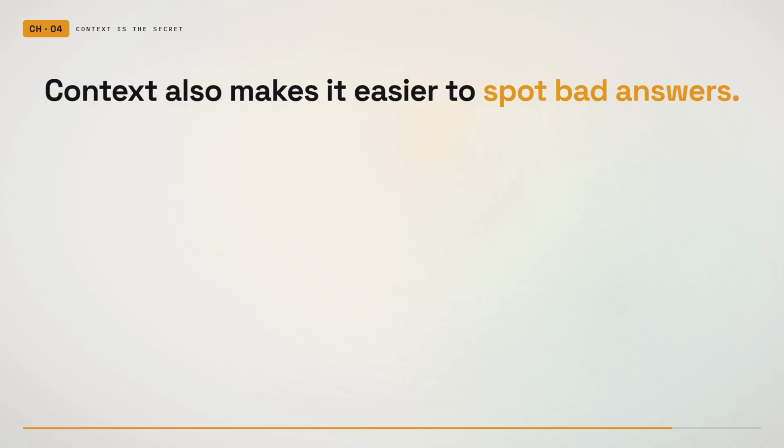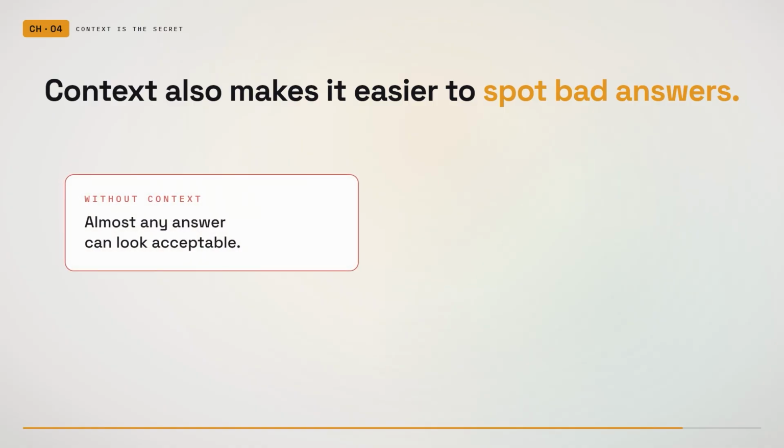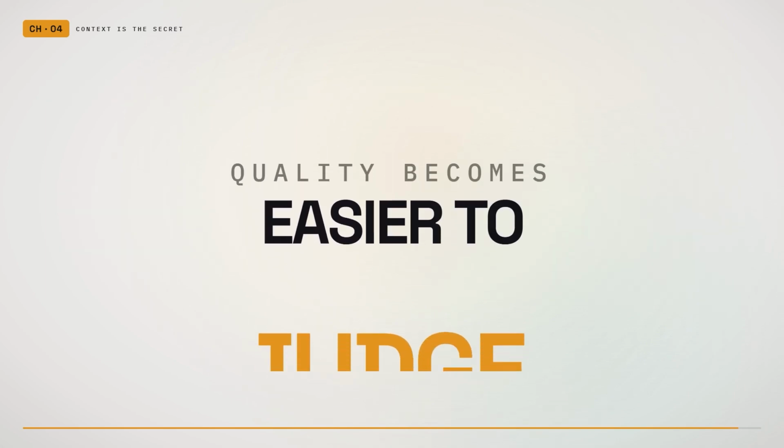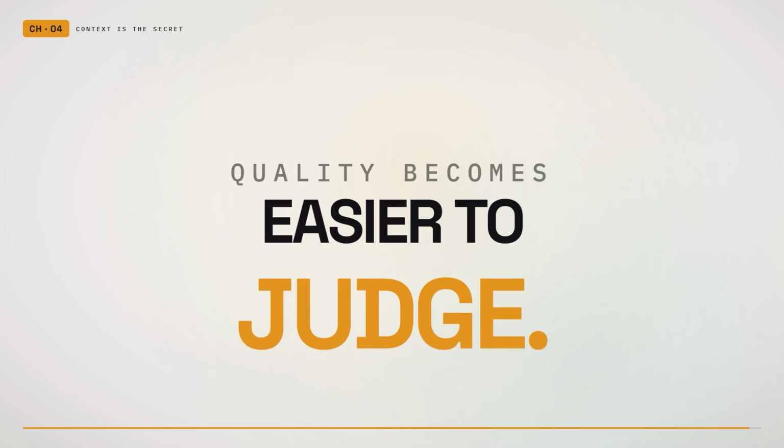There is also another benefit. Context makes it easier to spot bad answers. When the goal and limits are clear, the user can quickly see whether the AI followed them. Without context, almost any answer can look acceptable. With context, quality becomes easier to judge.